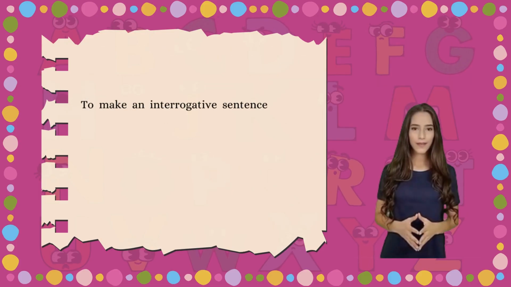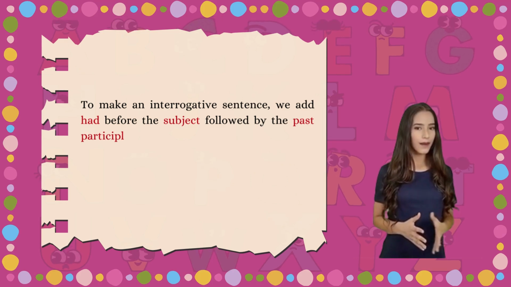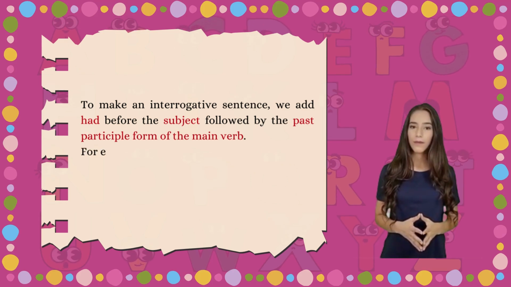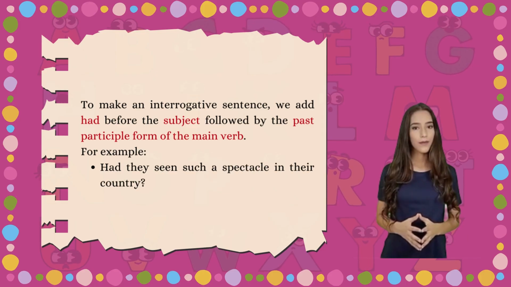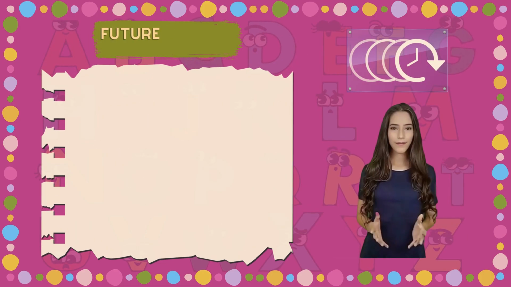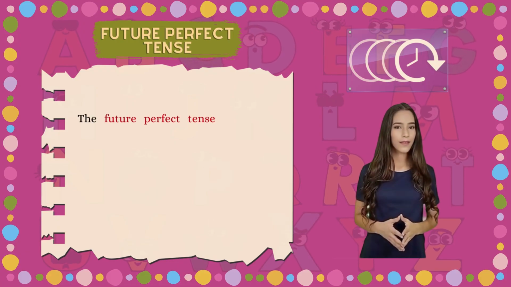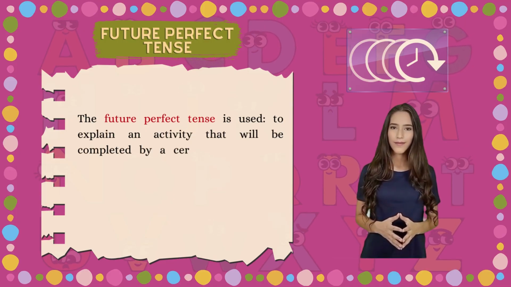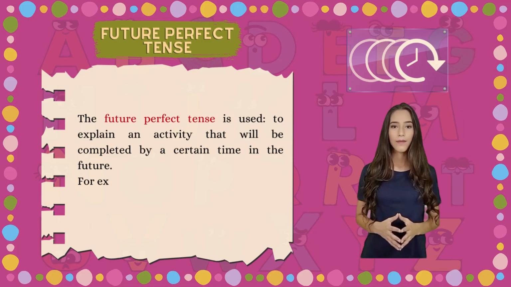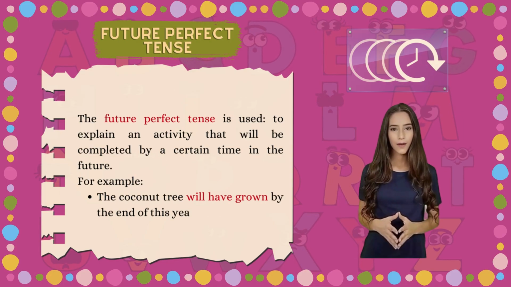To make an interrogative sentence, we add had before the subject followed by the past participle form of the main verb. For example, had they seen such a spectacle in their country? Future perfect tense. The future perfect tense is used to explain an activity that will be completed by a certain time in the future. For example, the coconut tree will have grown by the end of this year.